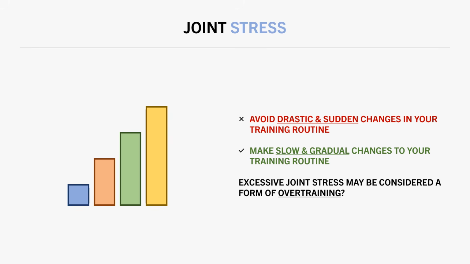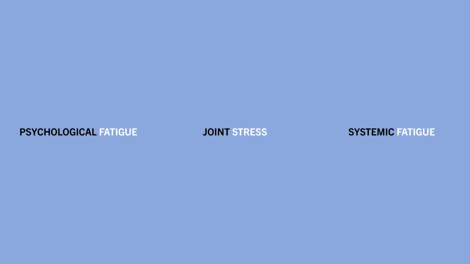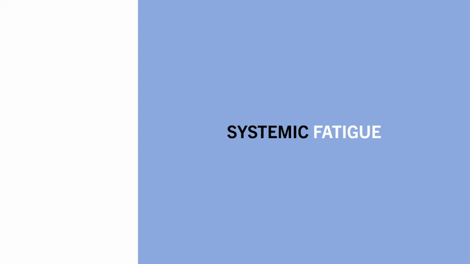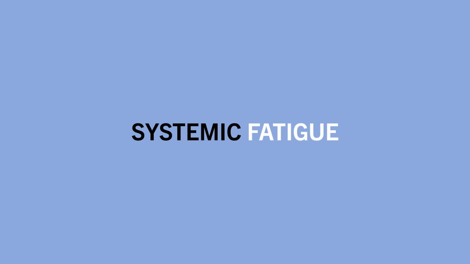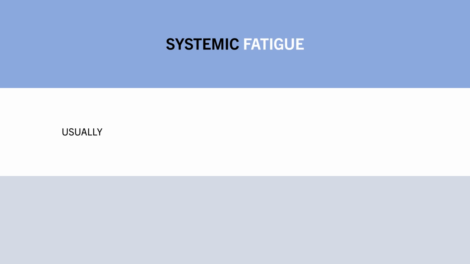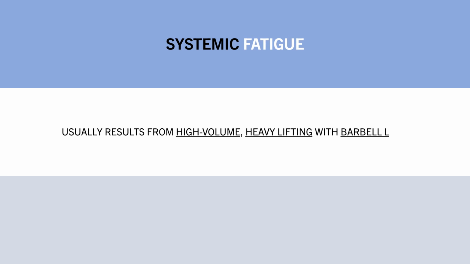And the last potential form of overtraining relevant to resistance training is what we typically refer to as systemic fatigue. Excessive systemic fatigue is basically what lifters would think of overtraining as. It is most common for lifters to report excessive systemic fatigue occurring as a result of high volumes of heavy lifting with compound barbell lifts. Reported symptoms of excessive systemic fatigue often include reductions in lifting performance, a decreased motivation to train, disrupted sleep, increased tiredness, etc. Basically the same symptoms as overtraining.